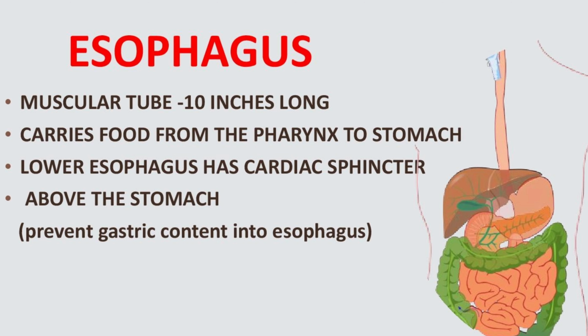Next is the esophagus. It is a hollow muscular tube which is around 10 inches long. It carries food from the oropharynx to the stomach. The lower esophagus has a sphincter just above the stomach. It is called the cardiac sphincter. This prevents the emptying of gastric content into the esophagus.